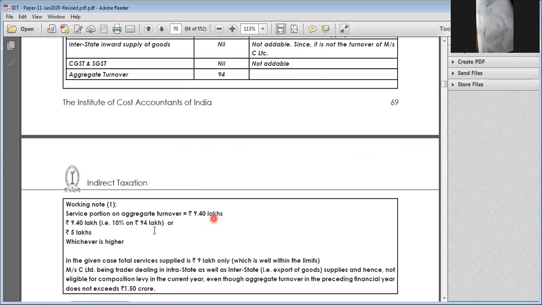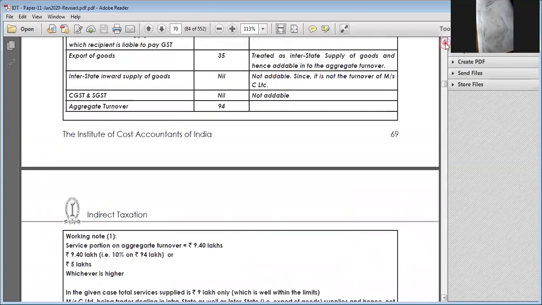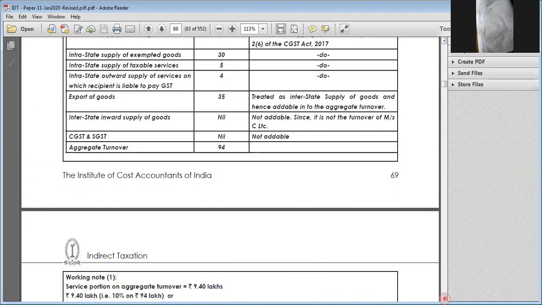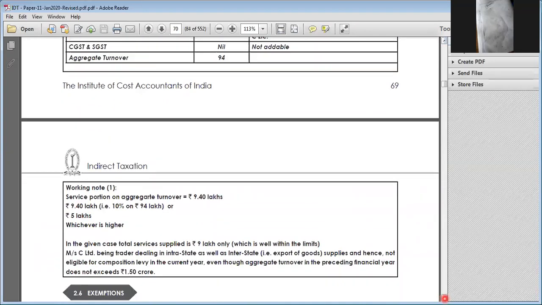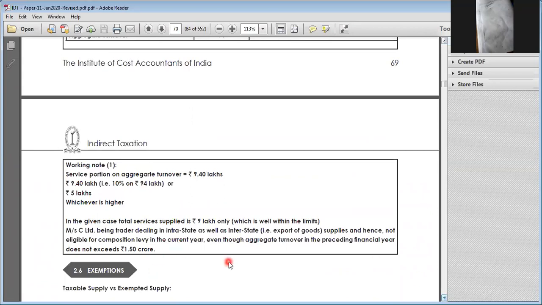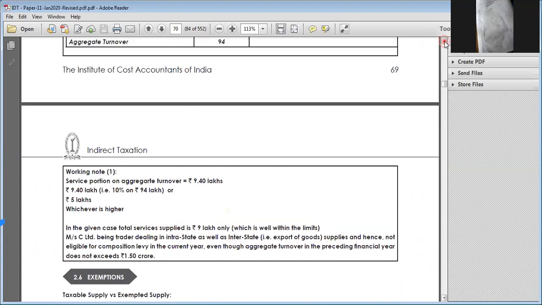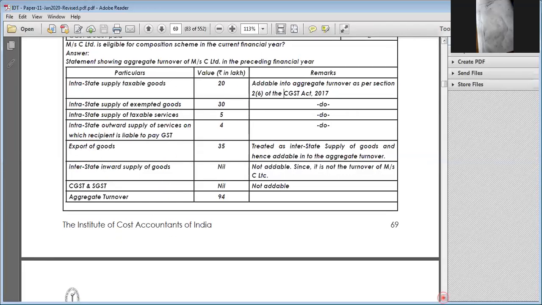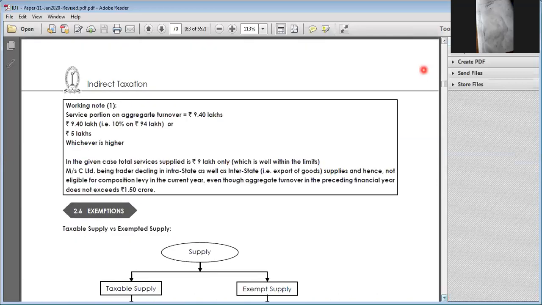In the service portion, 10% of turnover or 5 lakhs, whichever is higher, that is 9.4, but the turnover made by services, 5 plus 4, is 9 lakhs. So that condition is also satisfied. 1.5 crores is also satisfied, so he can avail composition levy in such previous year. But one more thing: export of goods is subject to interstate sale. So he is not eligible for composition levy in the subsequent year.